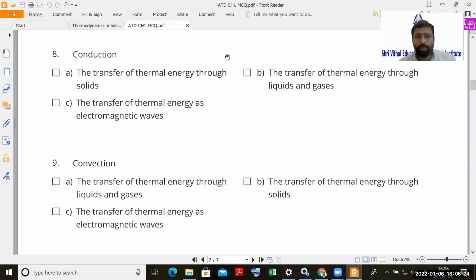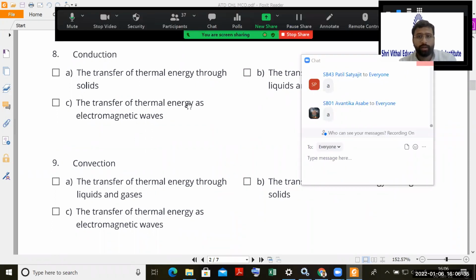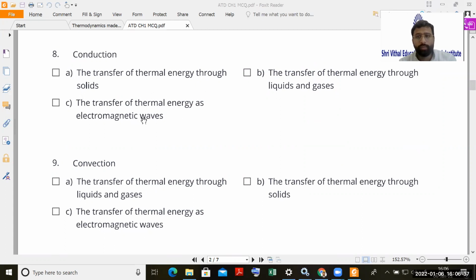Again, two questions back to back. What is conduction? Very tricky question here. What is conduction? Transfer of thermal energy through solids. The transfer of thermal energy as electromagnetic waves. The transfer of thermal energy through liquids and gases.